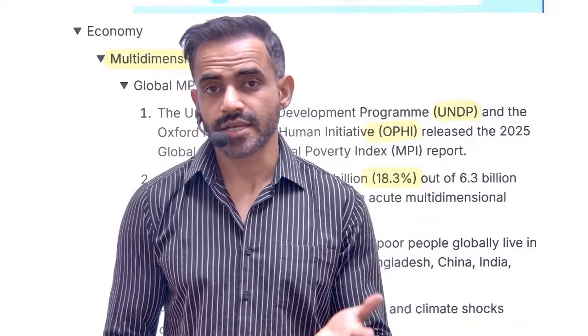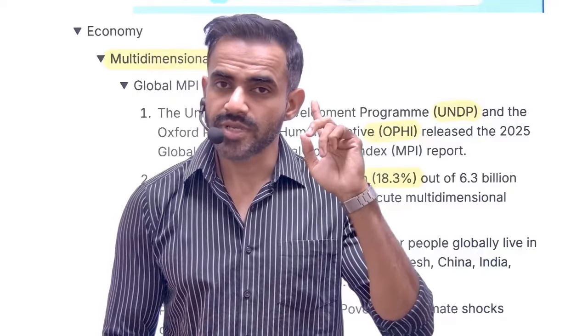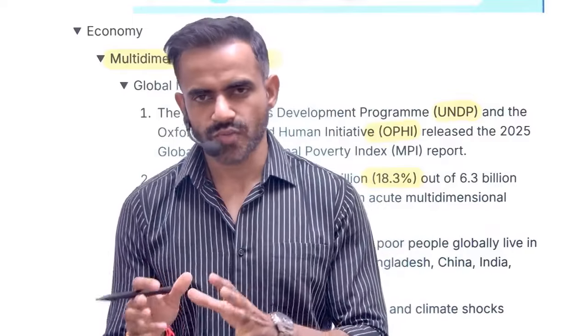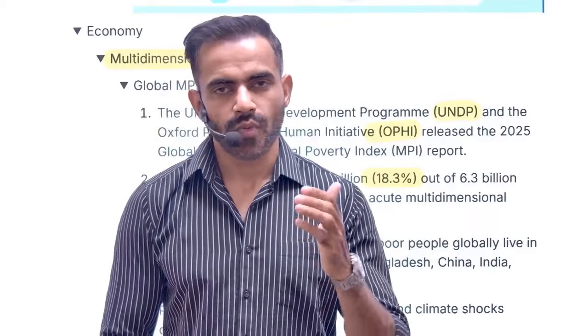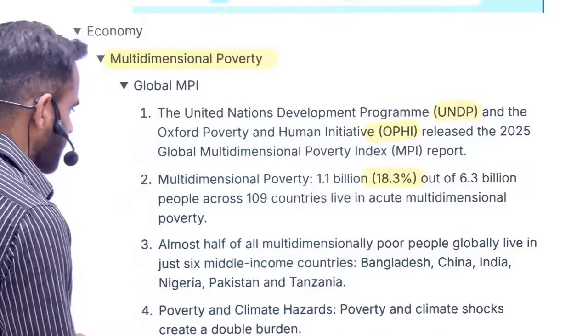At the national level in India also, a specific report is released, that is the India Multidimensional Poverty Index, and this is released by Niti Aayog. This one is based on 12 indicators. The global one is based on 10, the India specific one on 12. Two additional indicators are there: one is maternal health, one is bank account. So these are some of the things which you need to keep in mind.